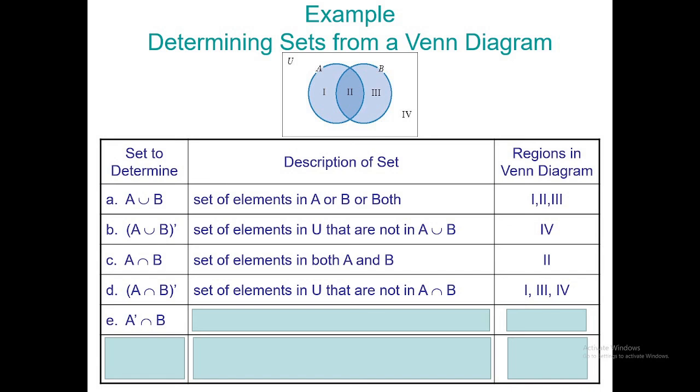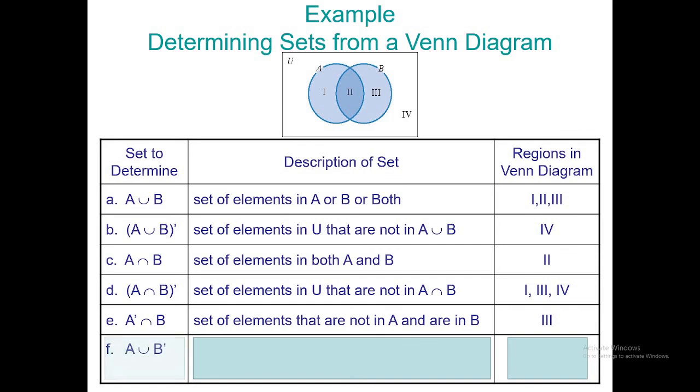Gi-intersection ni B. Unsay tubag ninyo? Again, sir, ang tubag na ko aning again, what 3 and 4 or 3 alone? 3 alone. 3 alone. Correct. Let's have the last item.